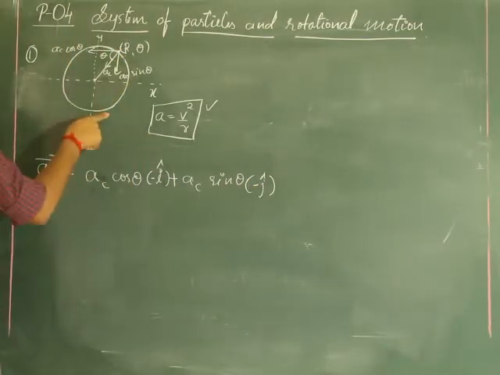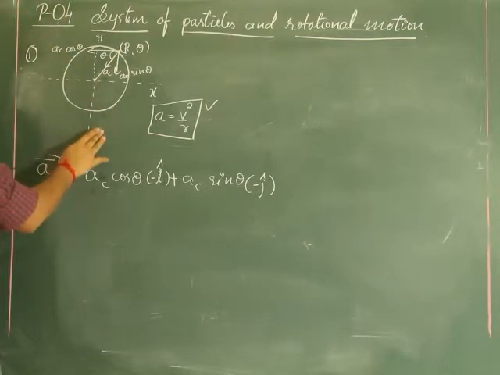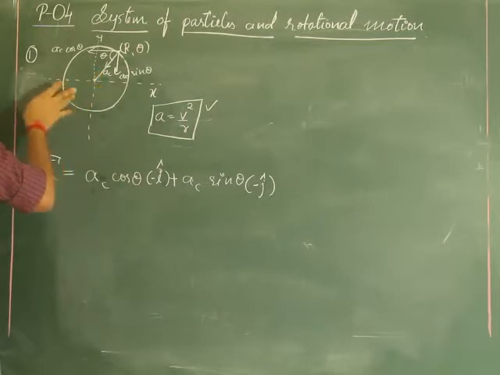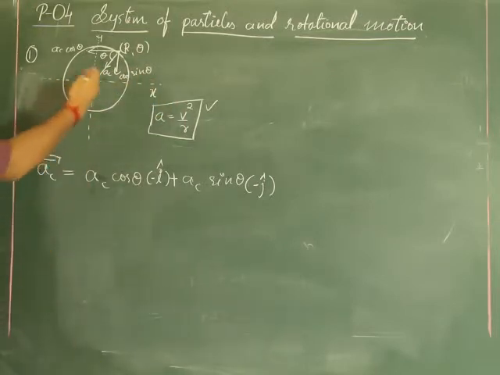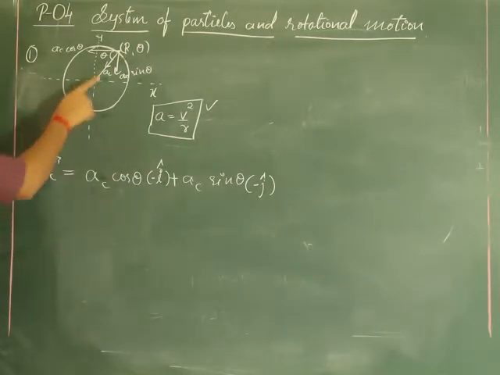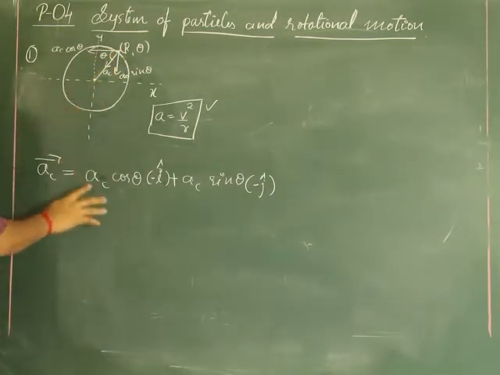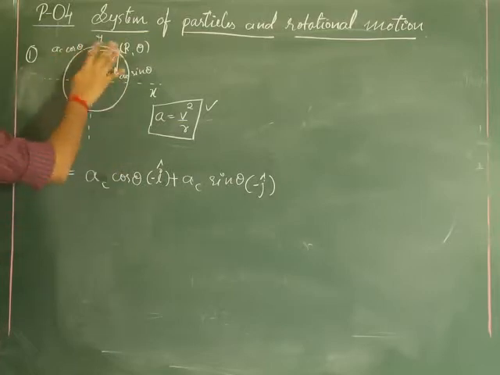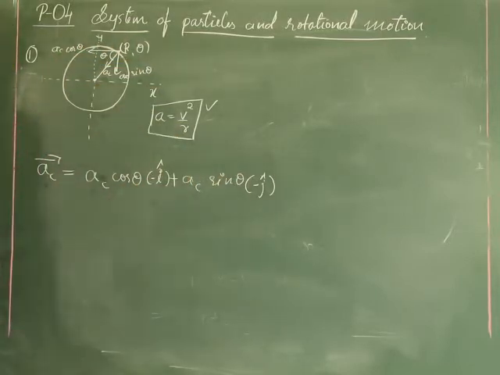If this was here, what would I have got? Y component in the positive direction, and X component, of course, like this, here or here, in the positive direction. That time it would have become slightly different. Right now I think you understood this. I am finding out the net acceleration by including the components. Vector addition. This one and this one, like this I got.